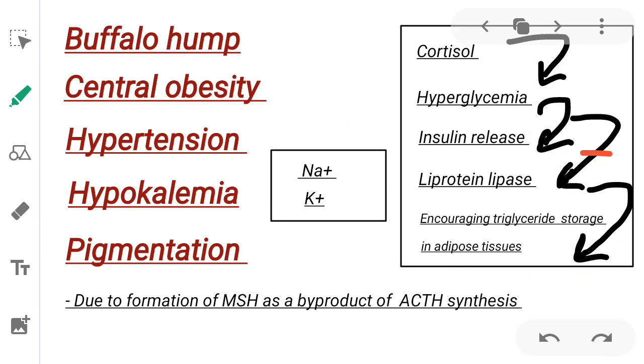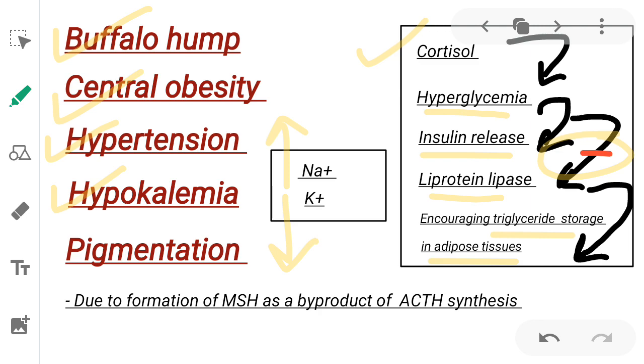As cortisol causes hyperglycemia by starting gluconeogenesis, hyperglycemia in turn causes the release of insulin from the pancreas. Insulin inhibits lipoprotein lipase in the fat cells, encouraging triglyceride storage in adipose tissues. This causes buffalo hump and central obesity. Cortisol also has certain mineralocorticoid activity. It acts on mineralocorticoid receptors, increasing sodium levels and decreasing potassium levels. This causes hypertension and hypokalemia.